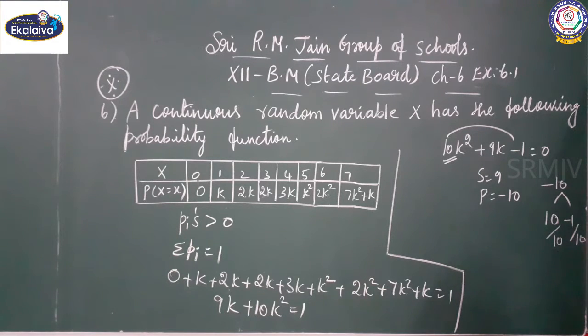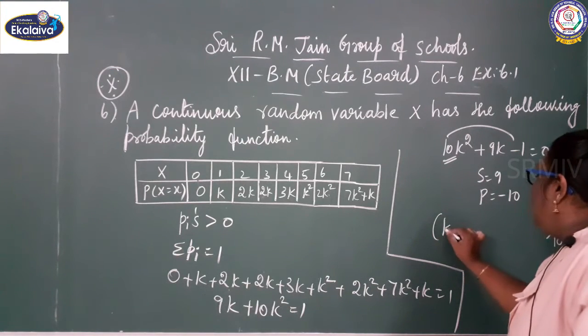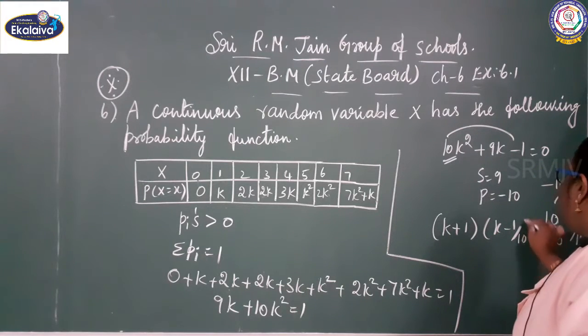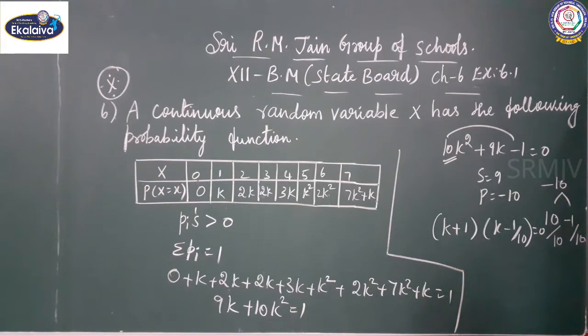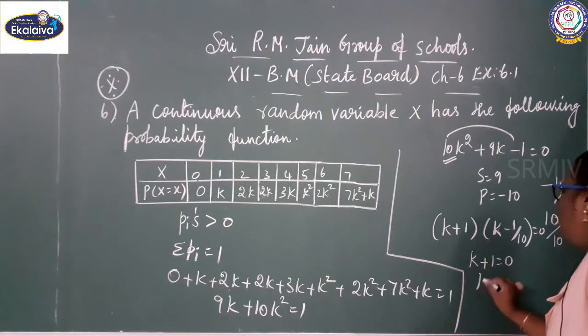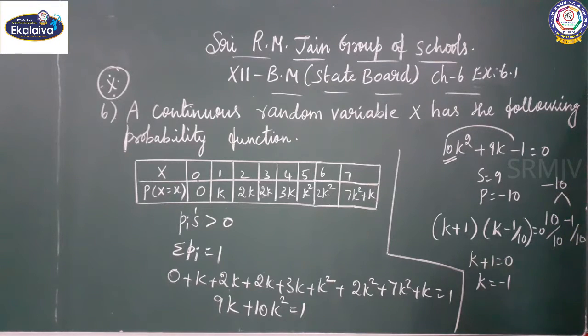So what is the value we are getting? k plus 1, k minus 1 by 10 equal to 0. k plus 1 equal to 0, k equal to minus 1.